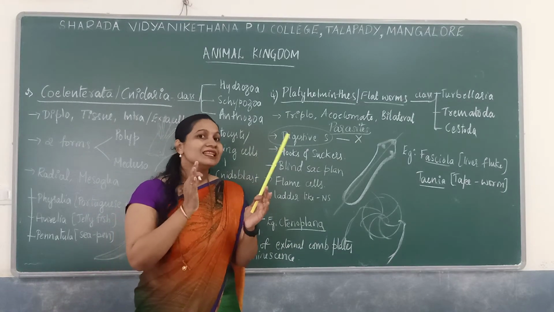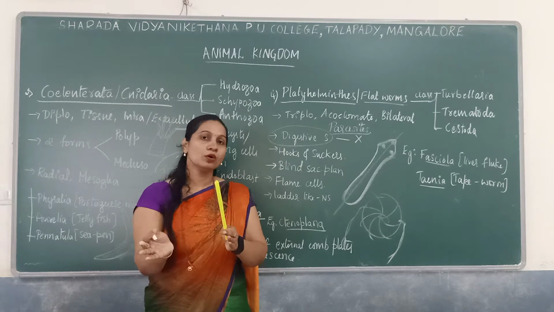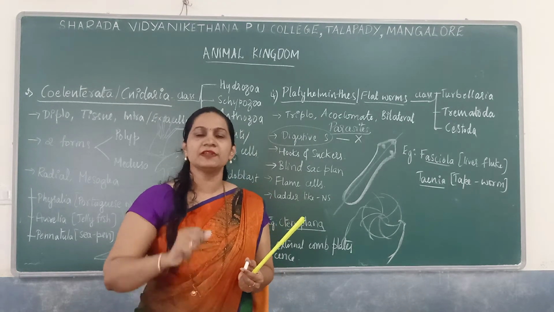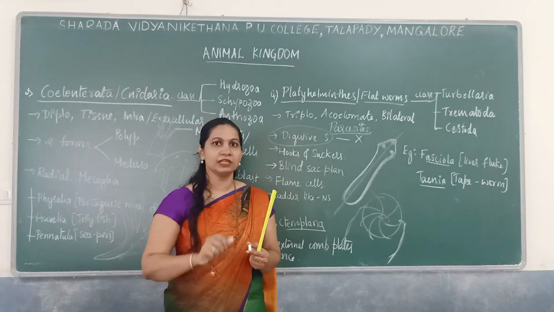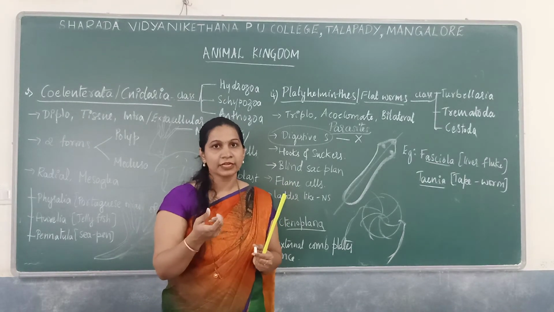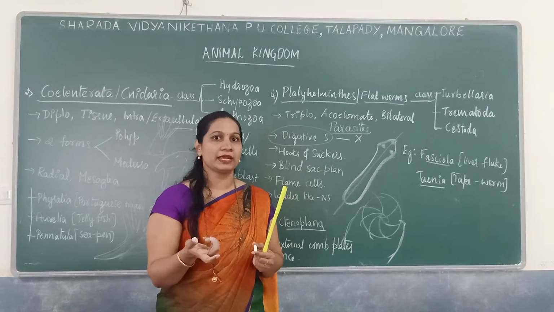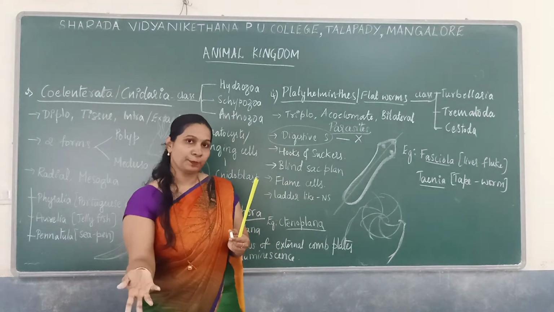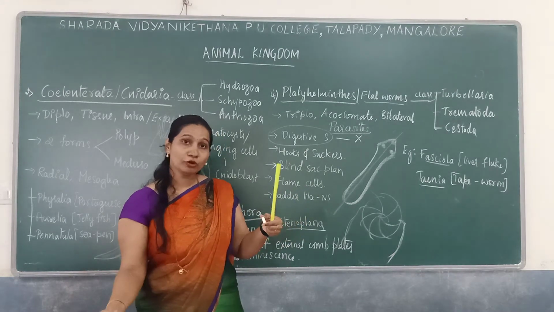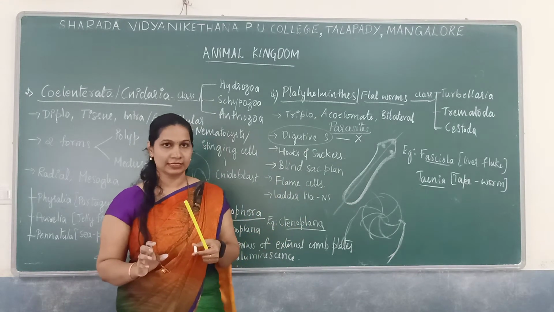There is a relationship between a host and a parasite. These parasites always attach to the host organism. You might have studied about the leech. Leech is also a parasite. Leech is an ectoparasite, which is found attached to the body surface. This one is an endoparasite, living inside the organism.